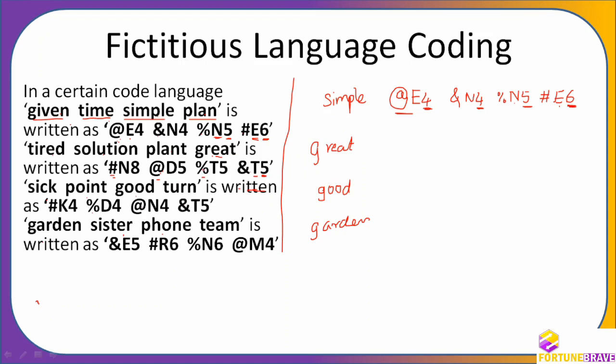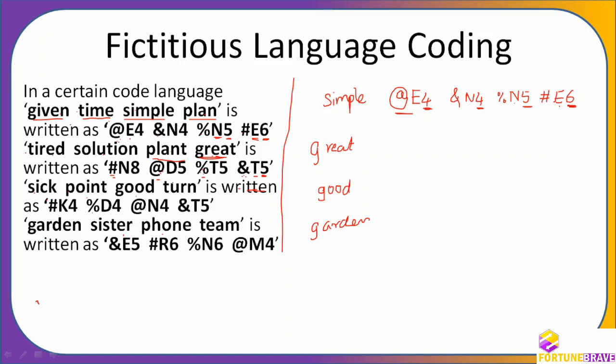Now the question will come here: percentage or and? T is fine. Here which are the 2 letters? Plant, great. Now one more thing you need to see here is that the first letters are the same everywhere, and they are different: G, T, S, P. T, S, P, G. S, P, G, T. They are repeated.